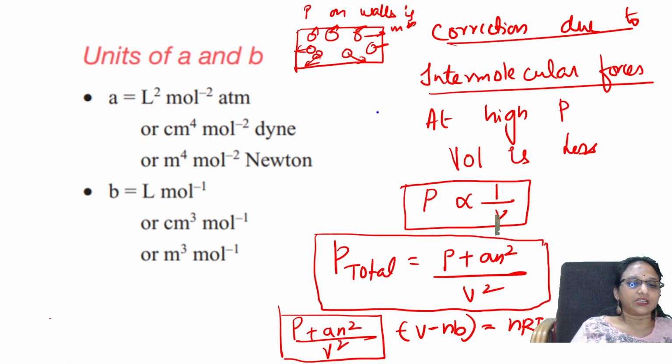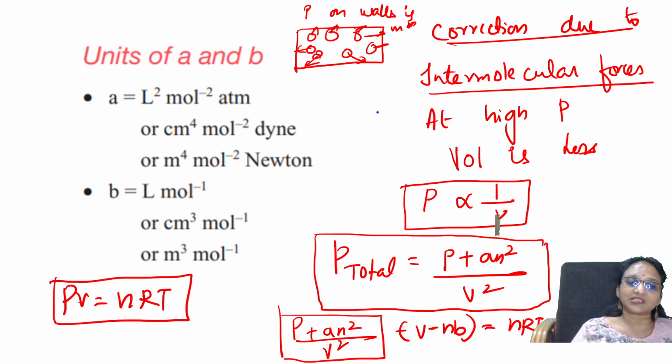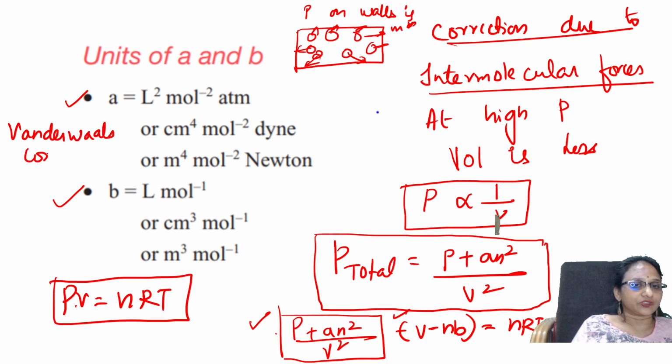Earlier, what did we write? We have written PV is equal to nRT. So instead of this, he said, please correct it. For pressure, take this correction factor. For volume, take this correction factor, and make it nRT. What are a and b? a and b are nothing but van der Waals constants, and the units are given here. So this is the pressure correction factor and this is the volume correction factor.